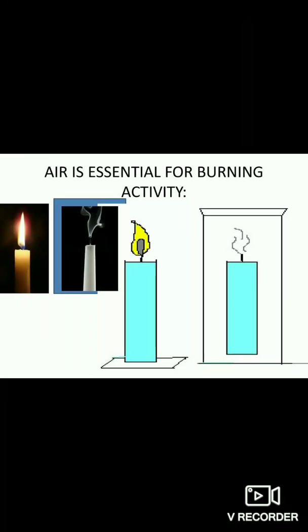In this activity you need a candle, matchbox, glass container and a plate. You light the candle and keep it on the table, cover the lighted candle with a glass container, and after some time the candle stops burning.